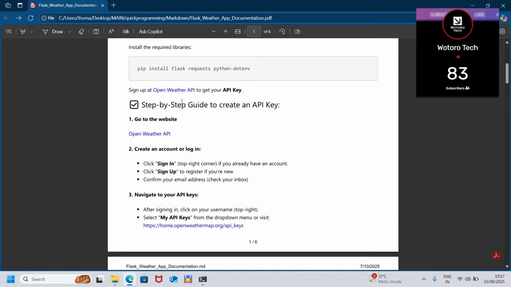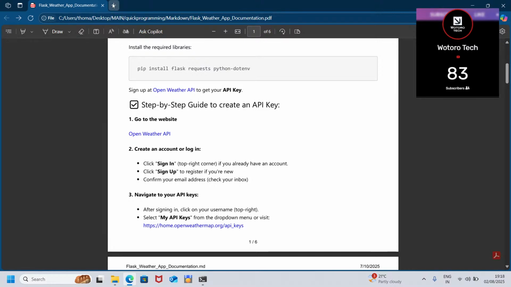Now the next step is we are going to create our API key. So these are the simple steps that you're going to use to create your API key. The first thing you're going to do is go to the website, OpenWeatherMap.